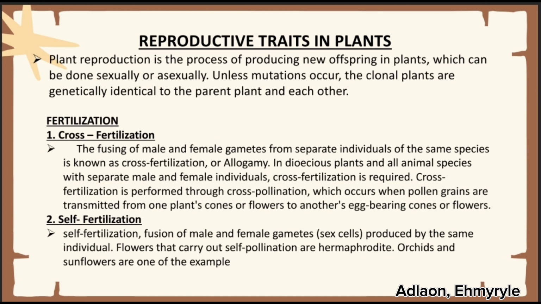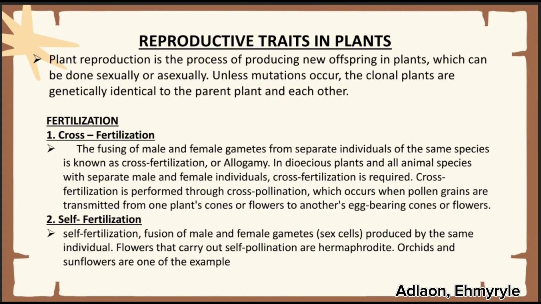An example of cross-fertilization is flowering plants. In apple trees, cross-fertilization occurs when pollen from one tree is transferred to the stigma of a different tree, often with the help of pollinators like bees. This results in genetic diversity in the offspring. And the second is self-fertilization.